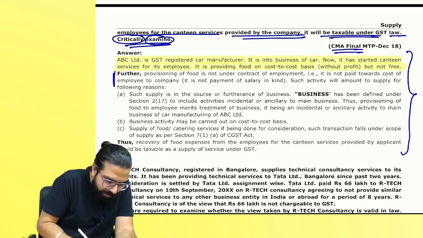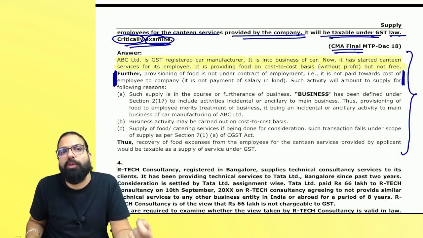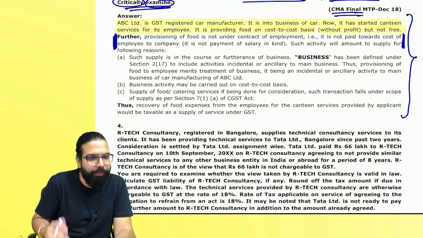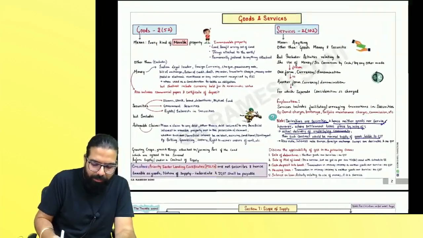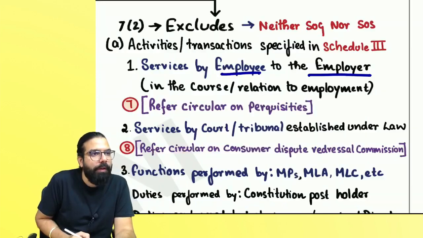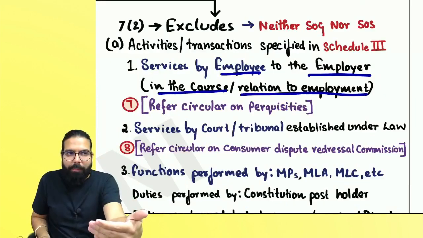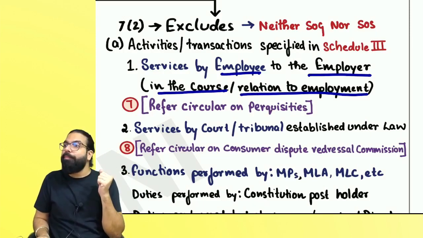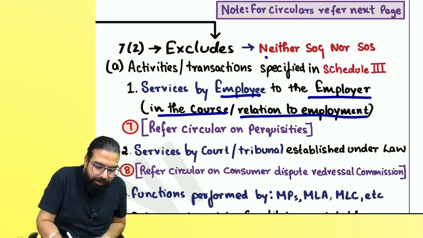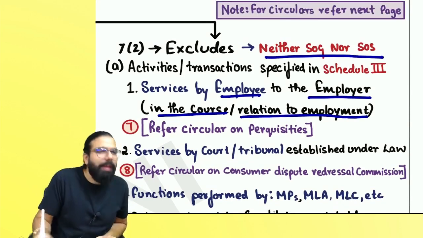This next line which is there, you will not understand now. You will understand when you read section number 7.2. Once you read section number 7.2, after that when you read this, you will understand. Okay, everyone? You know what section number 7.2 when we learn, you will see over here that when employee gives services to the employer and it is in the course of employment, employee is giving services to employer and employer is giving salary, employer is giving rent-free accommodation, employer is giving food. It is neither supply of goods nor supply of service. Are we clear?